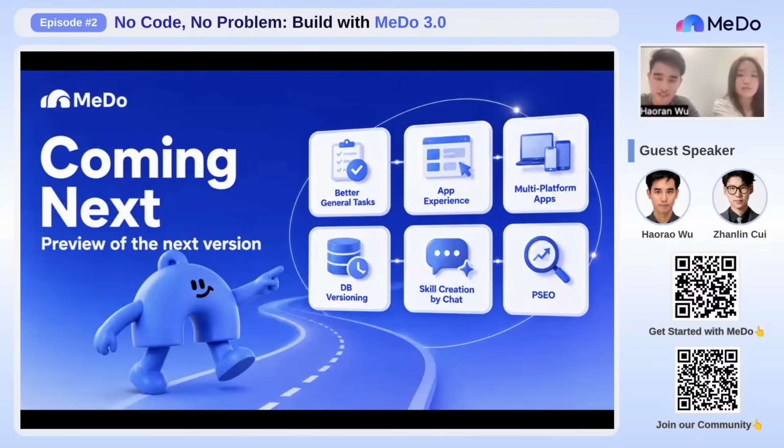And for the professional developers, we got the database versioning, and this can help you with a more professional database control. And one thing I love the most for the next coming version is the skill creation by chat. Right now, you saw that you can create the skills with upload or in the skills page. But in the next version, you can try this directly by chatting with the chatbot. So MeDo will create the skill for you.